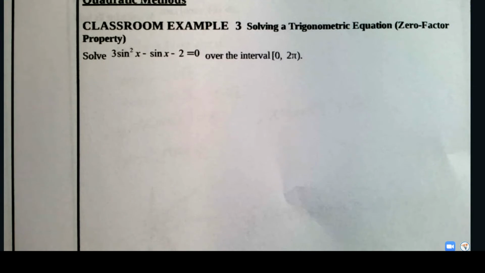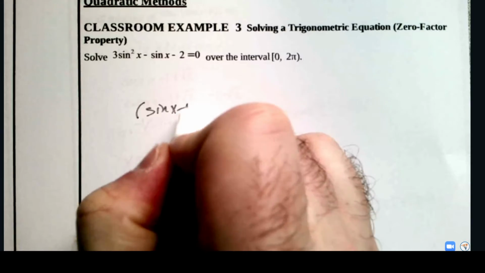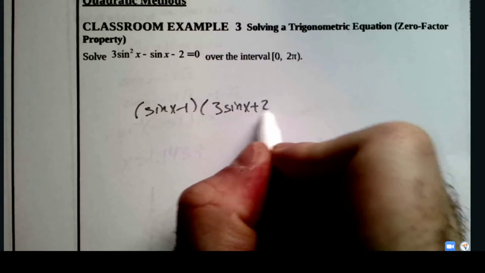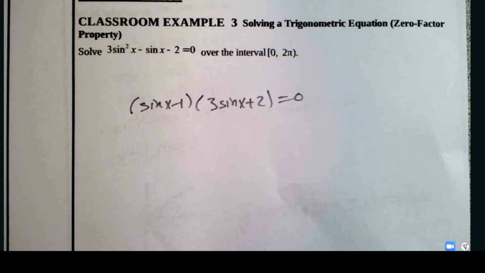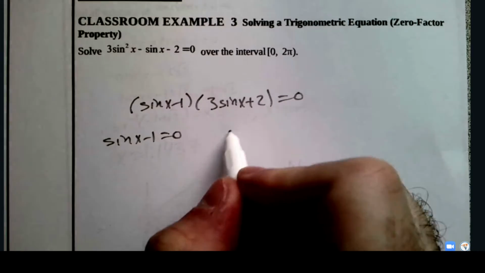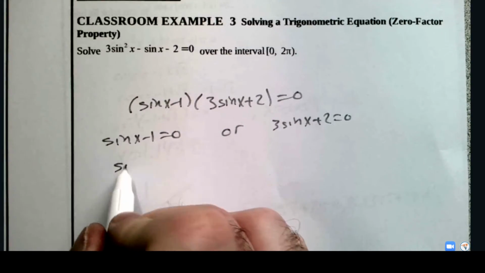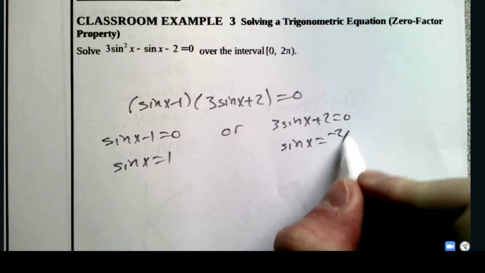Let me pull this up here. We turn this into a factoring problem, and we factored it as sine of x minus 1 and 3 sine of x plus 2, at least that's what I remember doing, equals 0, right? That's what we ended up doing. Now, when we're actually doing this, we said, hey, this is equal to 0, or this is equal to 0. Then we said this, just solving for sine here as well.